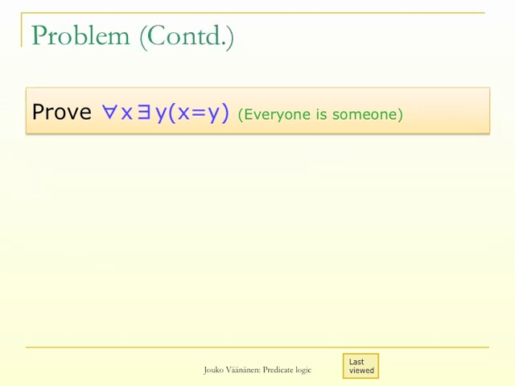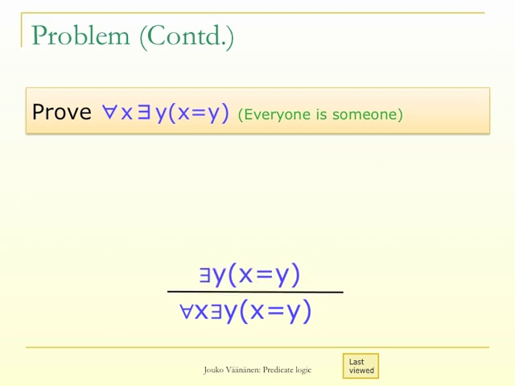Here is the natural deduction. We aim at for all x there exists y, x equals y. This is a universal statement. It starts with a universal quantifier. Okay, we try universal quantifier introduction, and of course this is only possible if x is not free in our assumptions, but we don't have any assumptions, so that's probably okay.